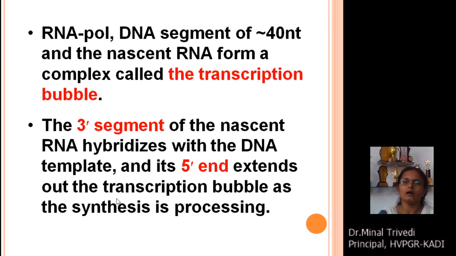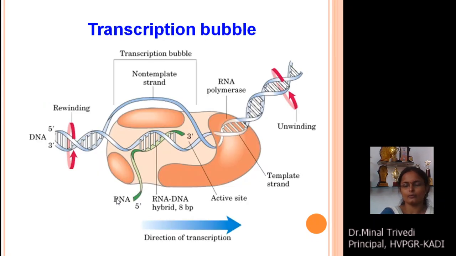RNA polymerase, a DNA segment of around 40 nucleotides, and the nascent RNA form a complex that is called a transcription bubble. We have seen that at the center there is an open complex-like structure that we considered a transcription bubble. The 3' segment of the nascent RNA, meaning newly synthesized RNA, is hybridized with the DNA template, and its 5' end extends out of the transcription bubble as the synthesis is going on. You can see over here, this picture represents the formation of a transcription bubble.